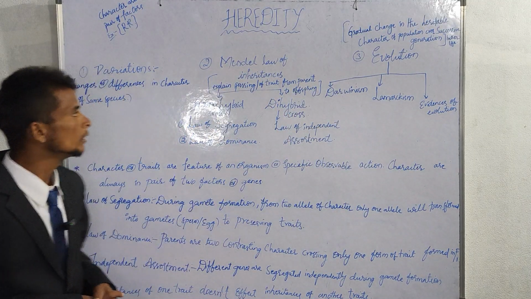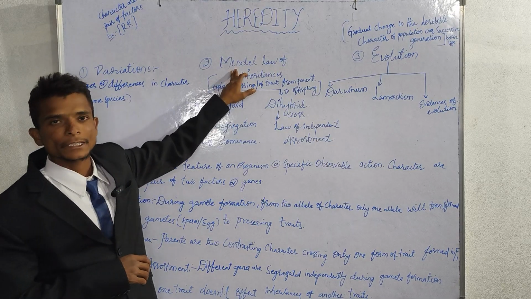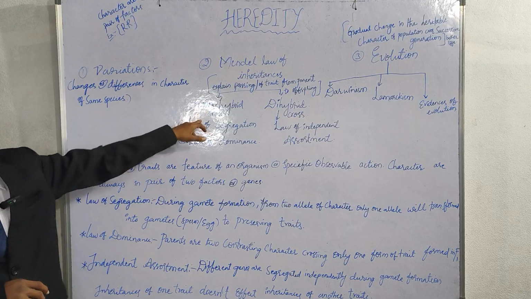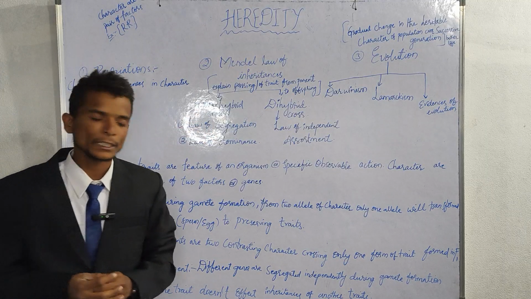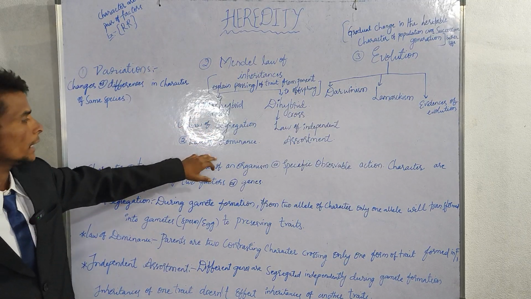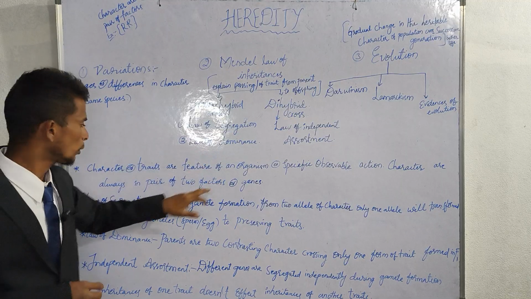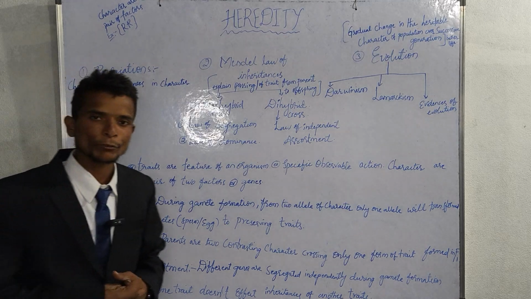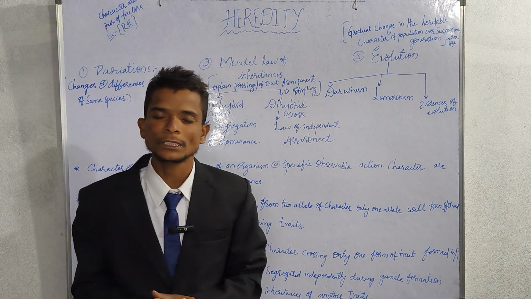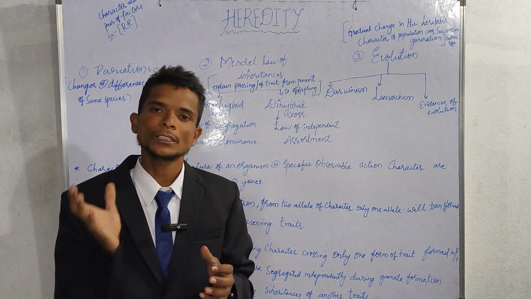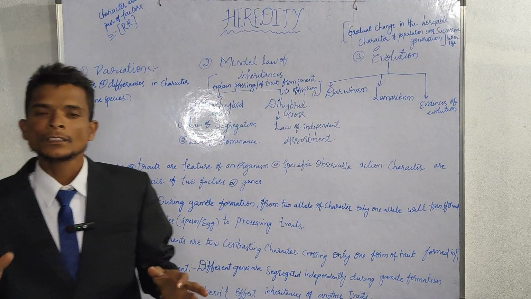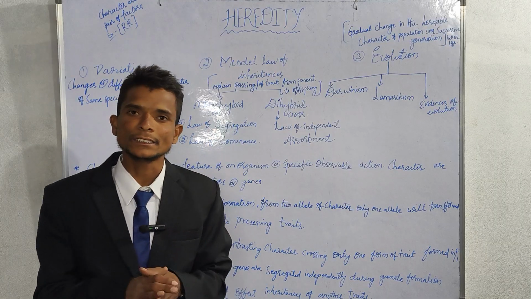And before we see Mendel's law of inheritance, first of all we need to know about monohybrid cross. And in this monohybrid cross we are going to explain the law of segregation and the law of dominance. And the law of segregation is, see here, during gamete formation, a gamete may be a sperm or an egg. And here the word alleles.